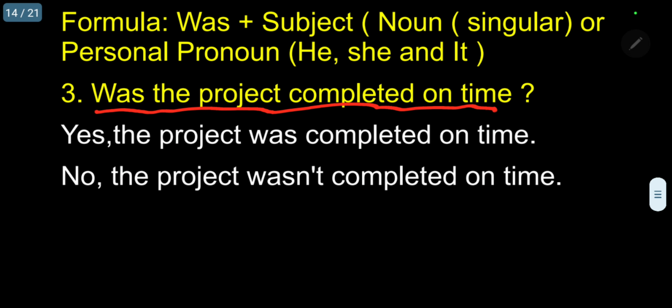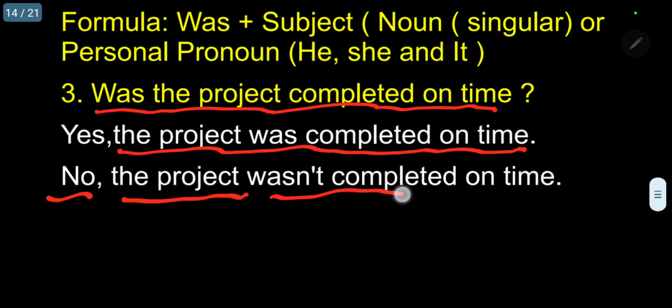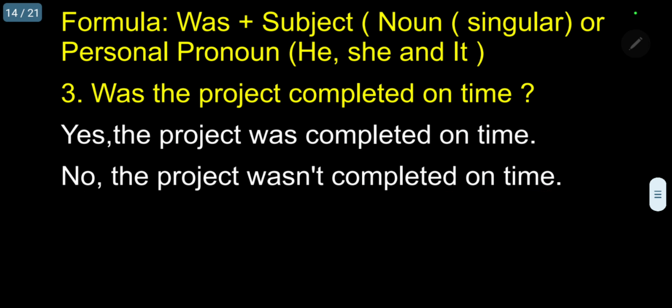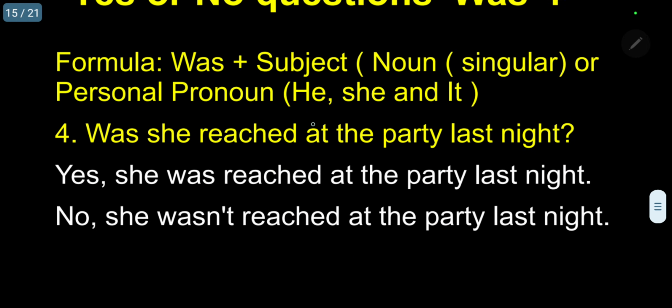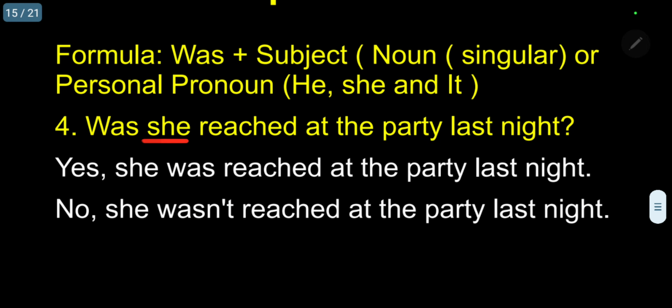There are two possibilities now. Yes, the project was completed on time. Suppose if it's not completed, no, the project wasn't completed on time. Easy. So because the project, third person singular past tense, we are using. Then fourth one. Was she reached at the party last night? Was she reached at the party last night?